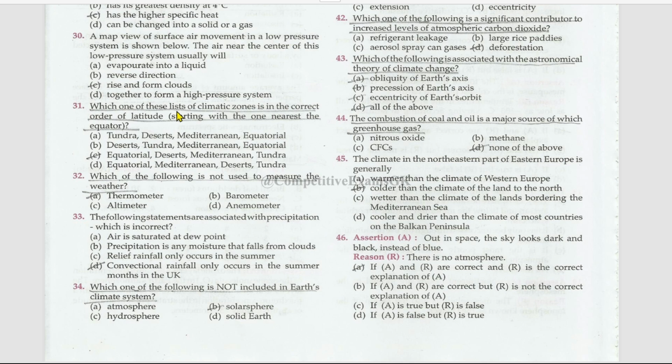Which one of these lists of climatic zones is in the correct order of latitude? Those are equatorial, then deserts, then Mediterranean, then tundra. Which of the following is not used to measure the weather? That is thermometer. Other than this, altimeter, anemometer, and barometer are used to measure the weather.